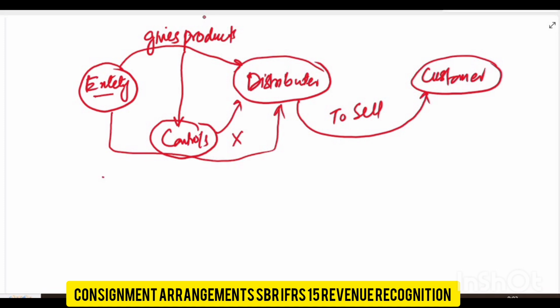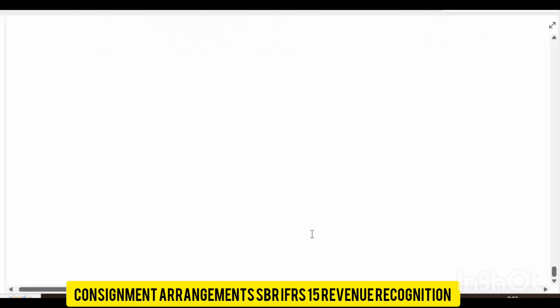And in this arrangement, if the control is not transferred, and they just give the product to the distributor for selling it to the customer, they will not recognize the revenue because the control is not transferred. So this type of arrangement, we call it a consignment arrangement.